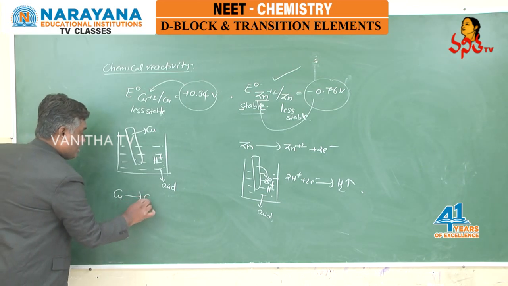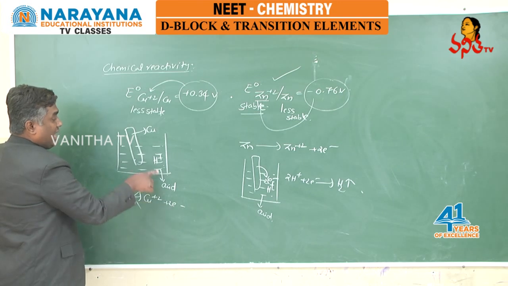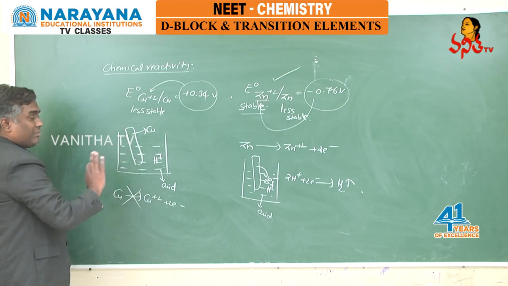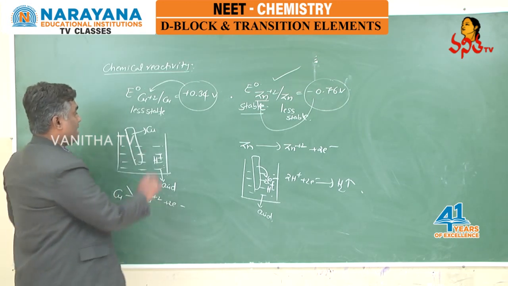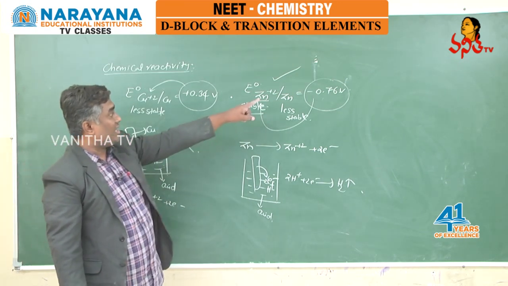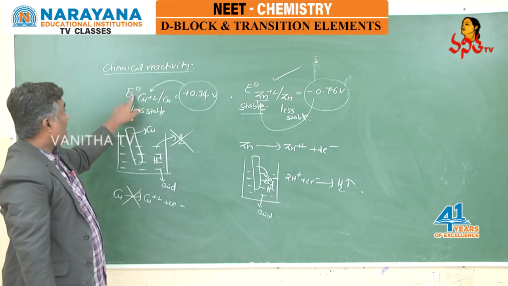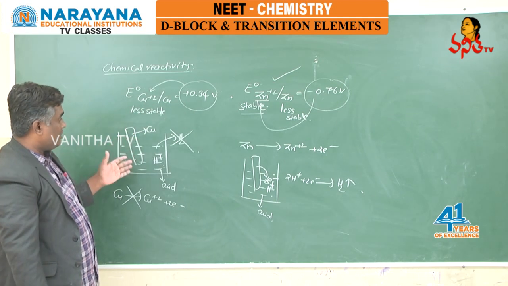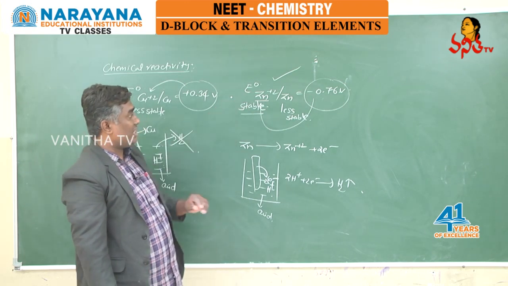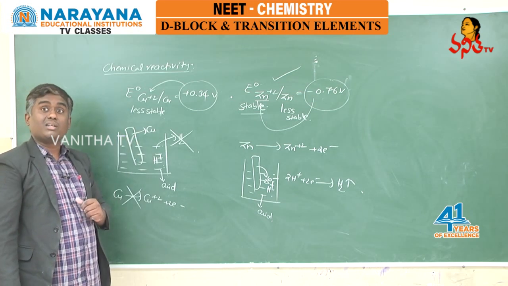Copper is not converting into copper2+, means there is no release of electrons, and here H+ ions remain H+. Between H+ ions and the copper rod, chemical reaction is not taking place, reactivity is less, hydrogen gas is not released. So here negative E0, it is reactive with acid, liberating hydrogen. E0 value positive, less reactive, not reacting with acid, not releasing hydrogen gas. And E0 value negative means it is acting as reducing agent. E0 value positive means it is acting as oxidizing agent.